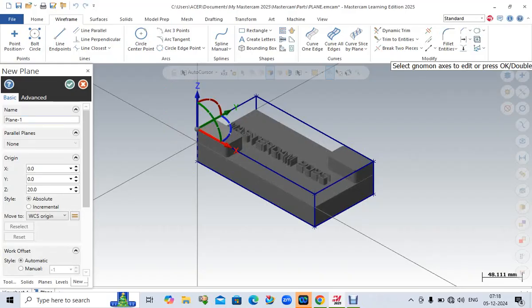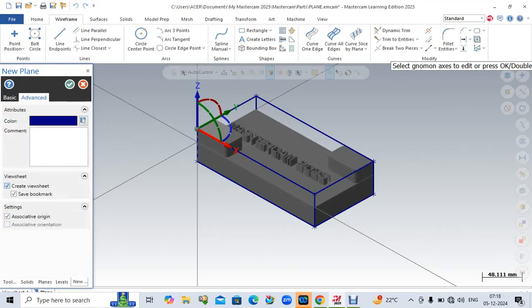Now I can give it any name. Maybe I am considering this as contour or projection. I make it contour. Then go to advanced. Then you have to compulsorily click both create view sheet and save bookmark. Then OK.